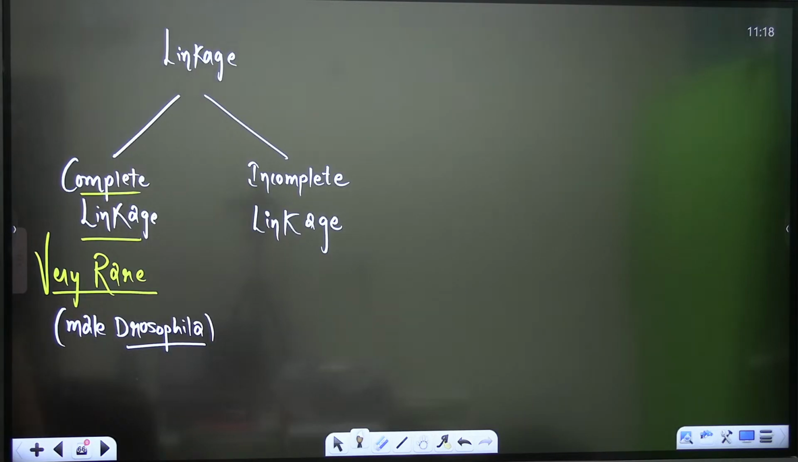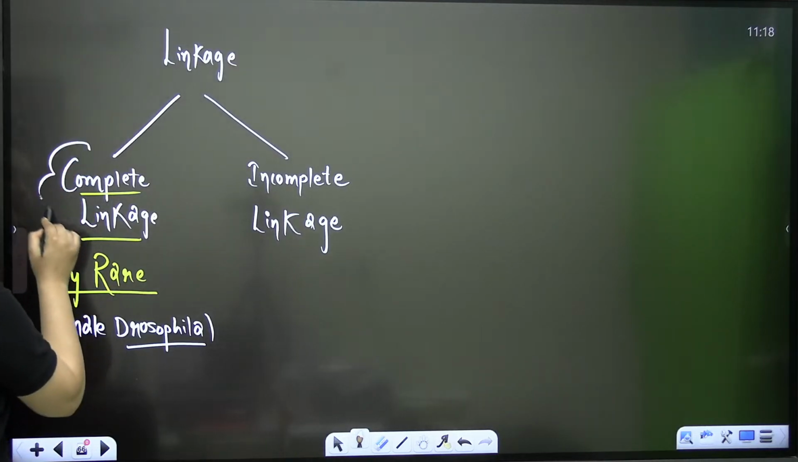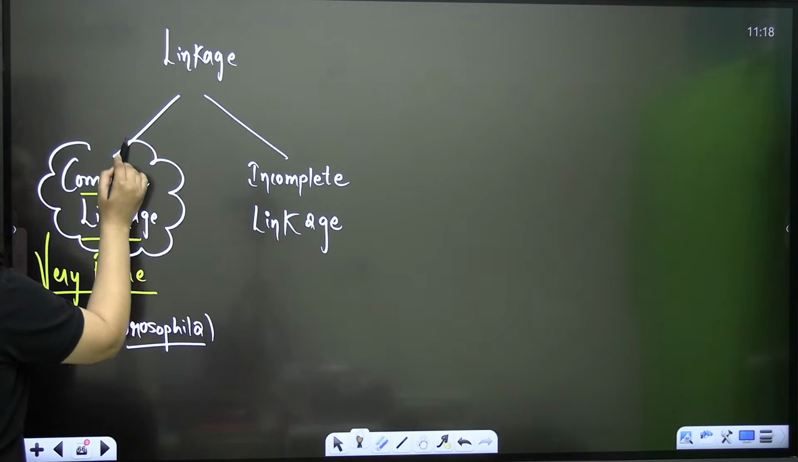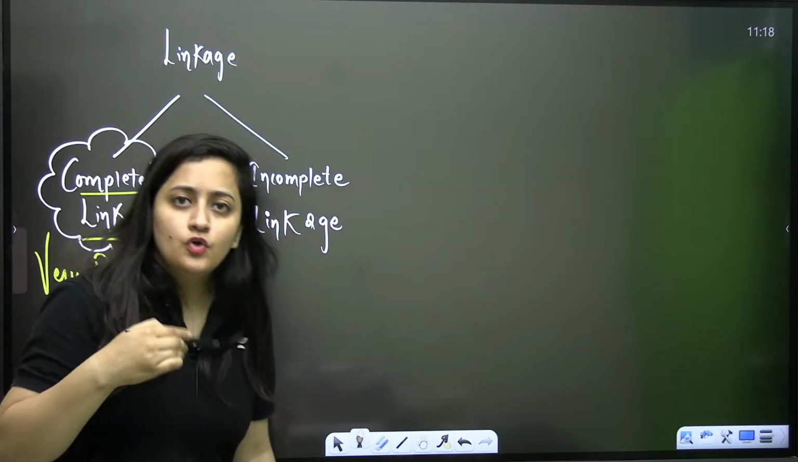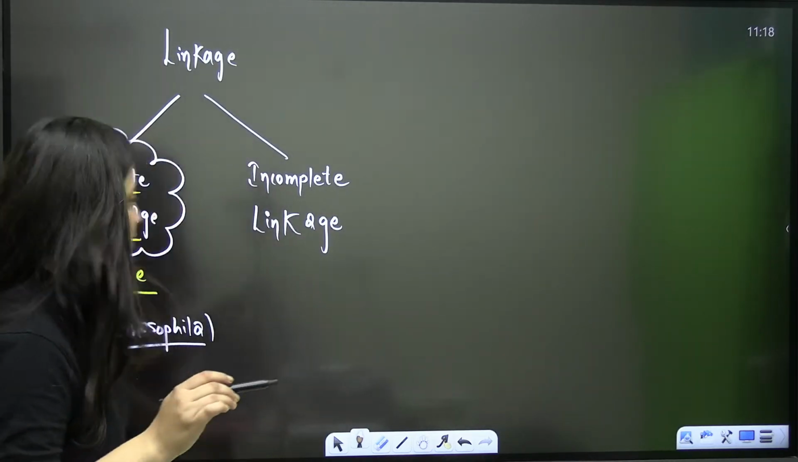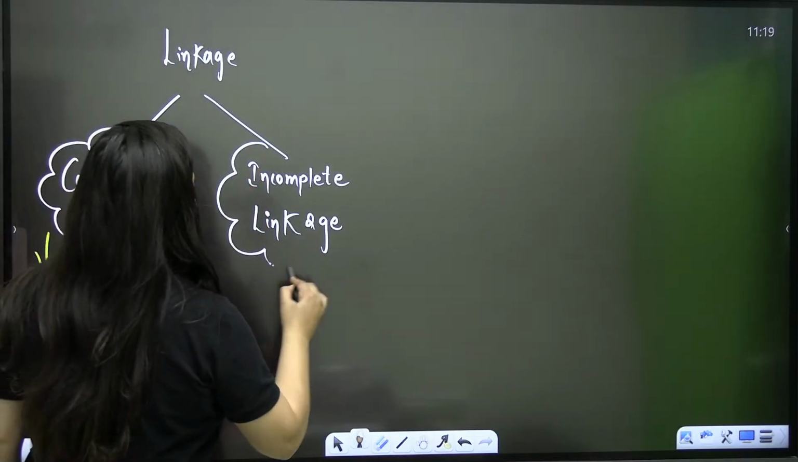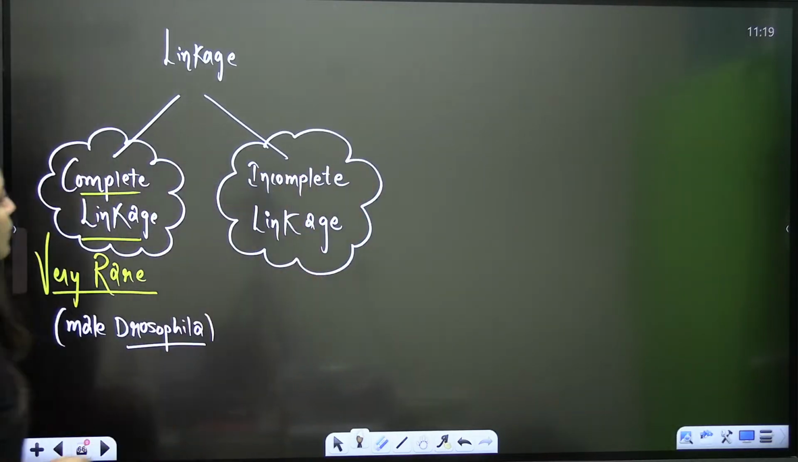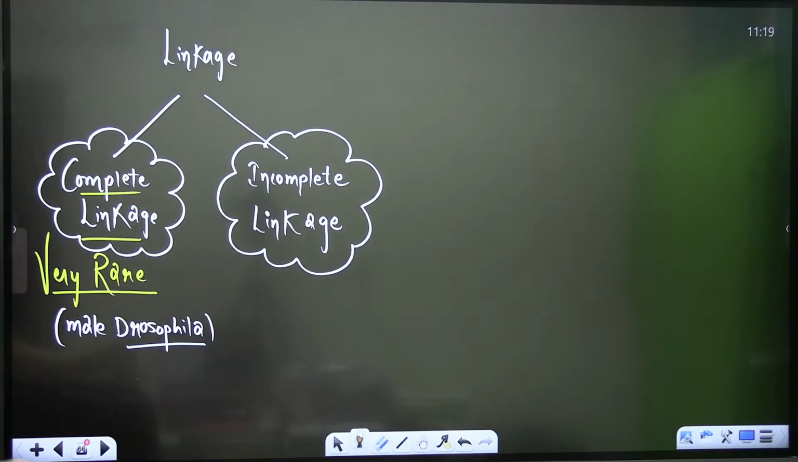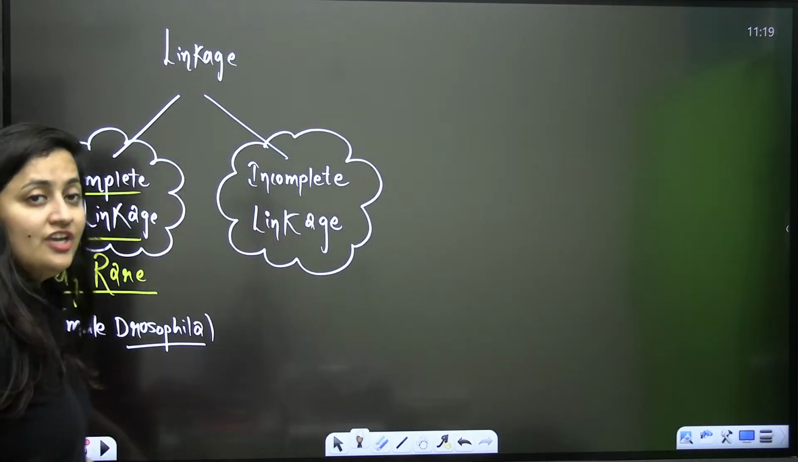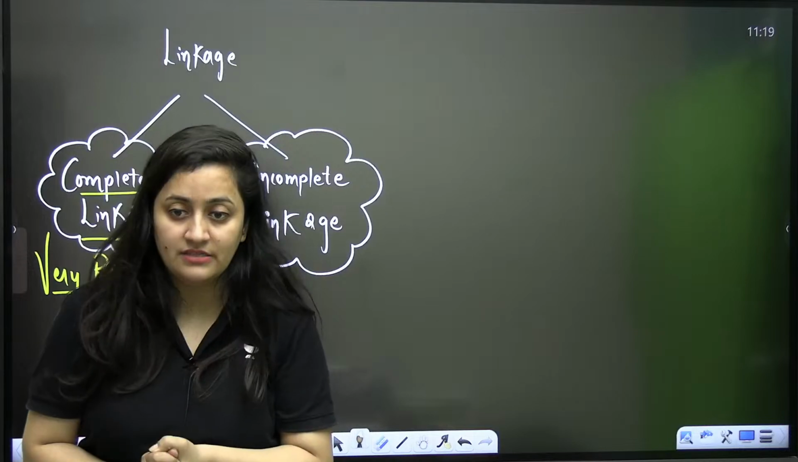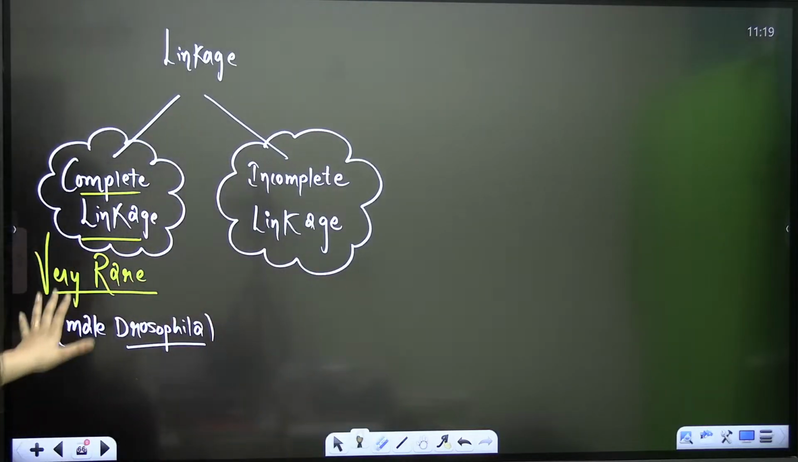Okay, so when genes located on the same chromosome inherit together over 2 or more generations, what is complete linkage? The genes which are present on the same chromosome inherit together for 2 to 3 generations. What are they making? They are making the complete linkage, which is very rare. So here in the progeny, you will not see recombinants.